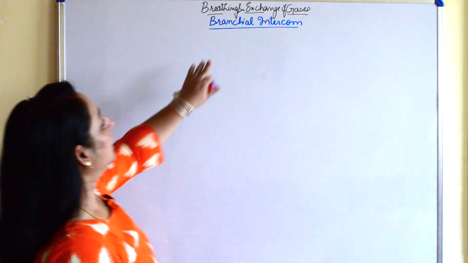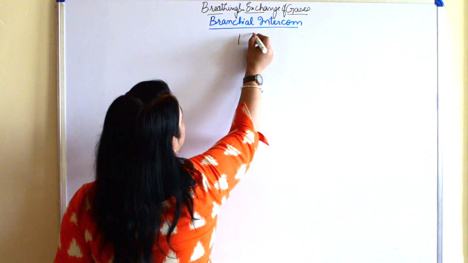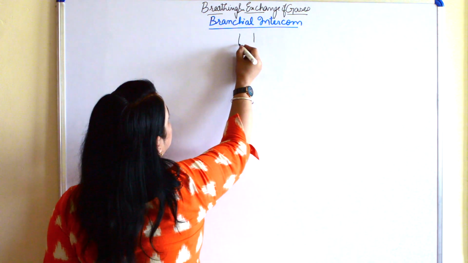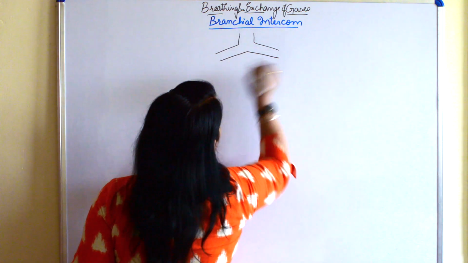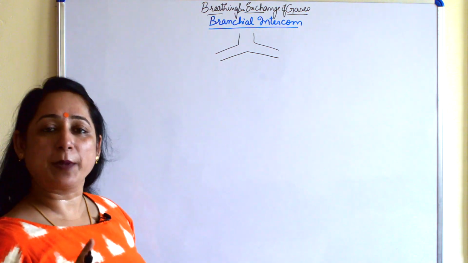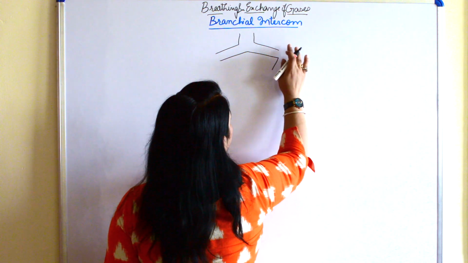Let's start. Bronchial tree. Herein, starting up, we know that there is a trachea, and then trachea bifurcates into bronchi. So the first division is the primary bronchi.